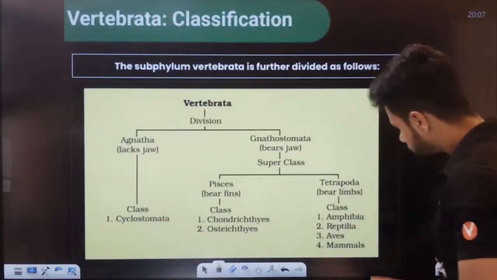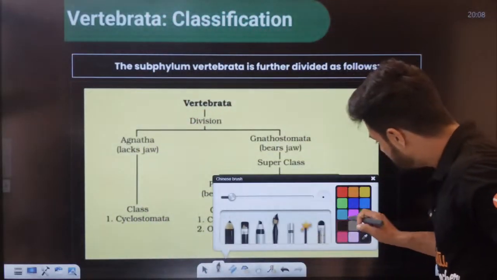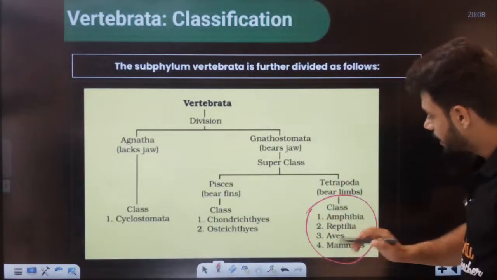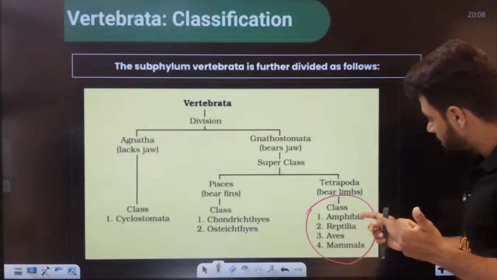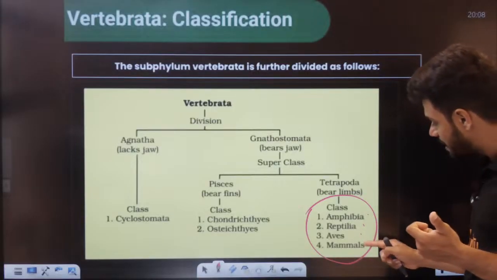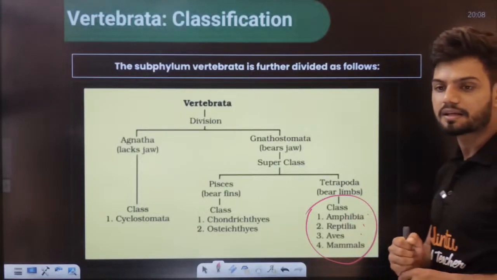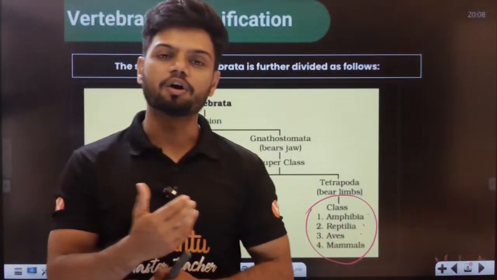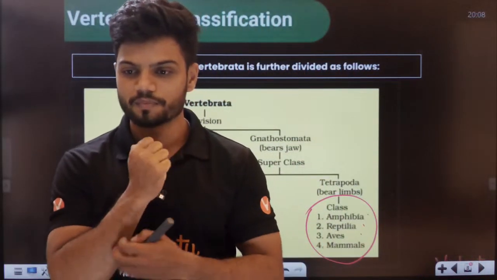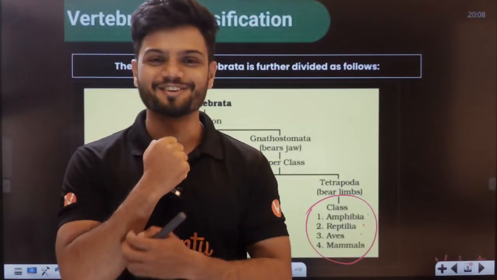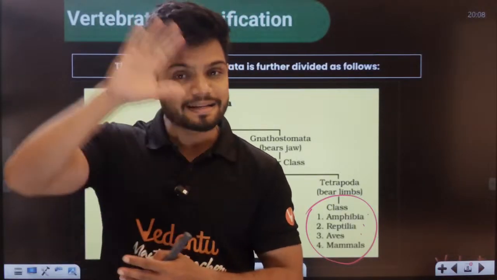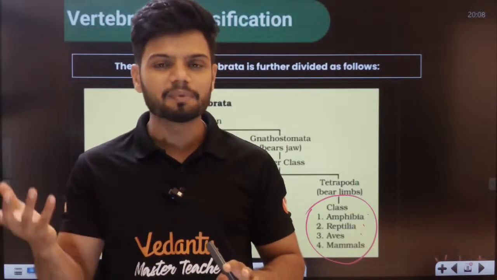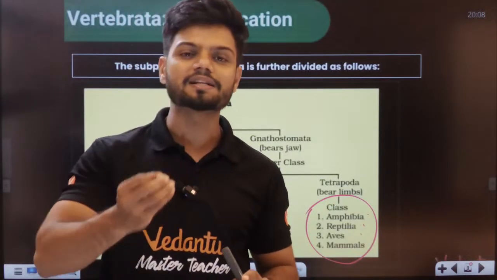Okay. Now, in today's class, we will be mainly focusing on this entire segment, students. This entire segment is today's class. What exactly happens in amphibians, reptiles, aves and mammals? These four classes are our goal today. After the four classes, we will be starting off with question practice. All of you ready, students? Because today we'll be doing question practice of the entire animal kingdom. Except today's content, for the entire animal kingdom, I'll be giving you questions. So let's start solving there also.